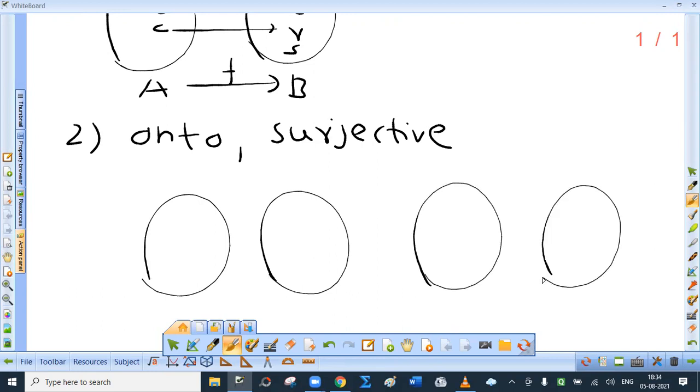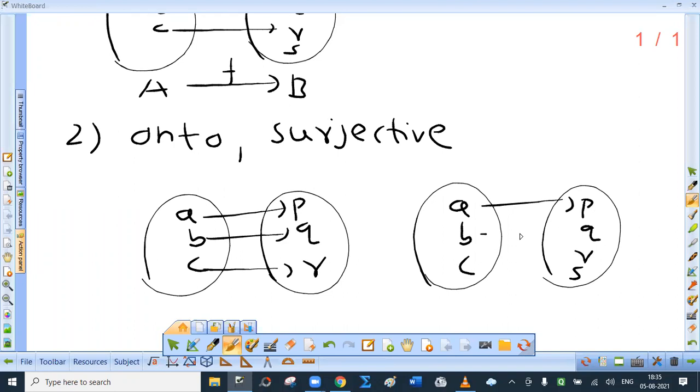I will be writing two functions. The first one will be onto, second one will not be onto. Now try to tell me the difference. A, B, C, P, Q, R. A, B, C, P, Q, R, S.